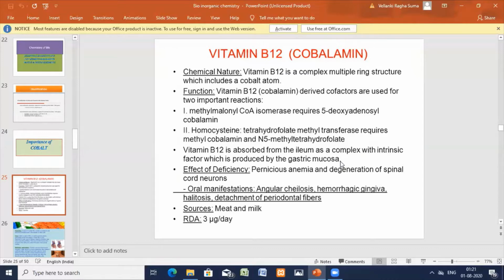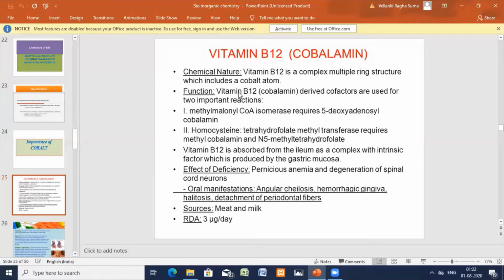This cyanocobalamin is very important. Chemically, vitamin B12, a B complex vitamin, has a complex multiple ring structure enclosed with a cobalt atom in the center. Cobalt's function is the function of vitamin B12.